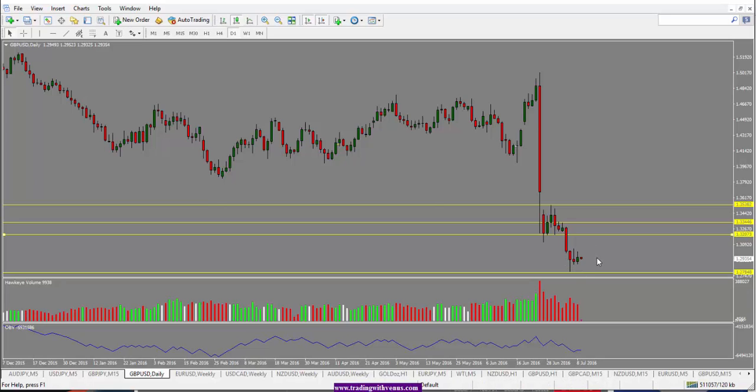However, do keep in mind that we have that interest rate statement coming out, so there could be a lot of volatility in the market in regard to the British pound.